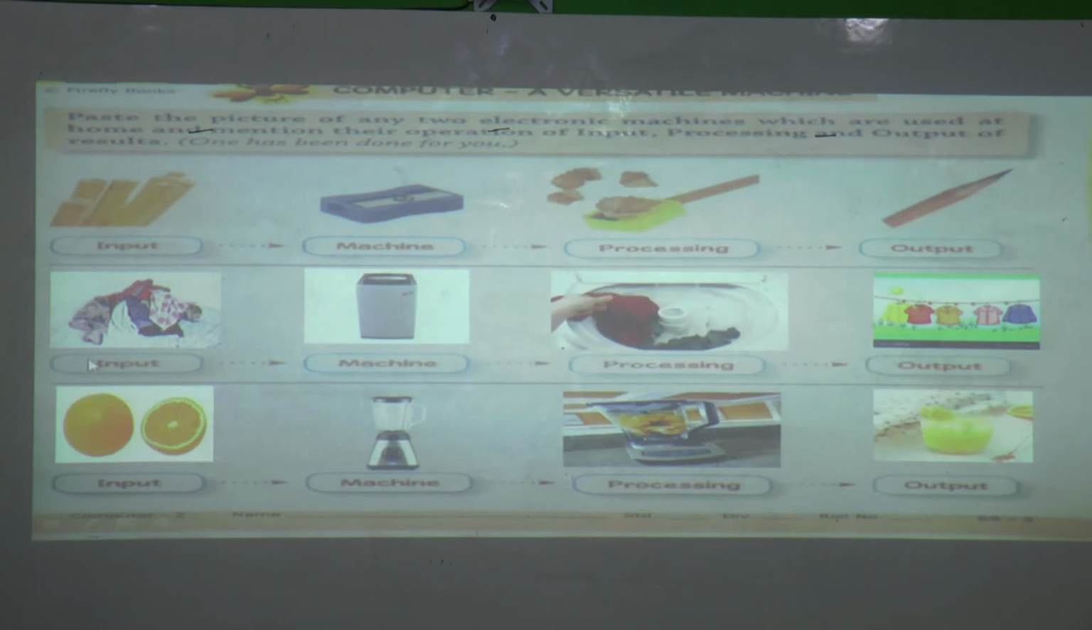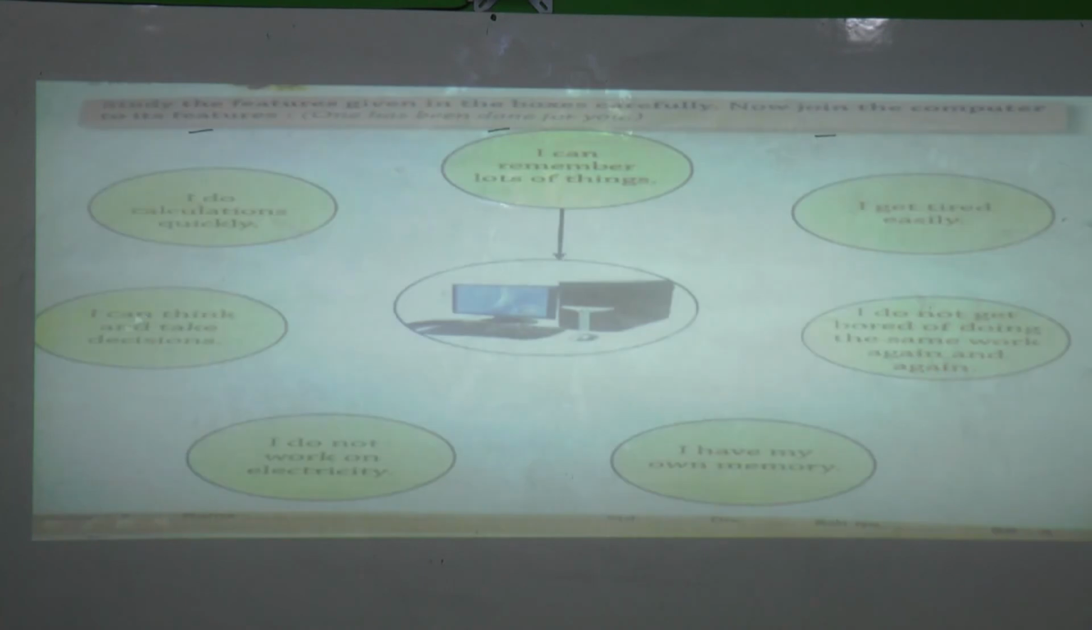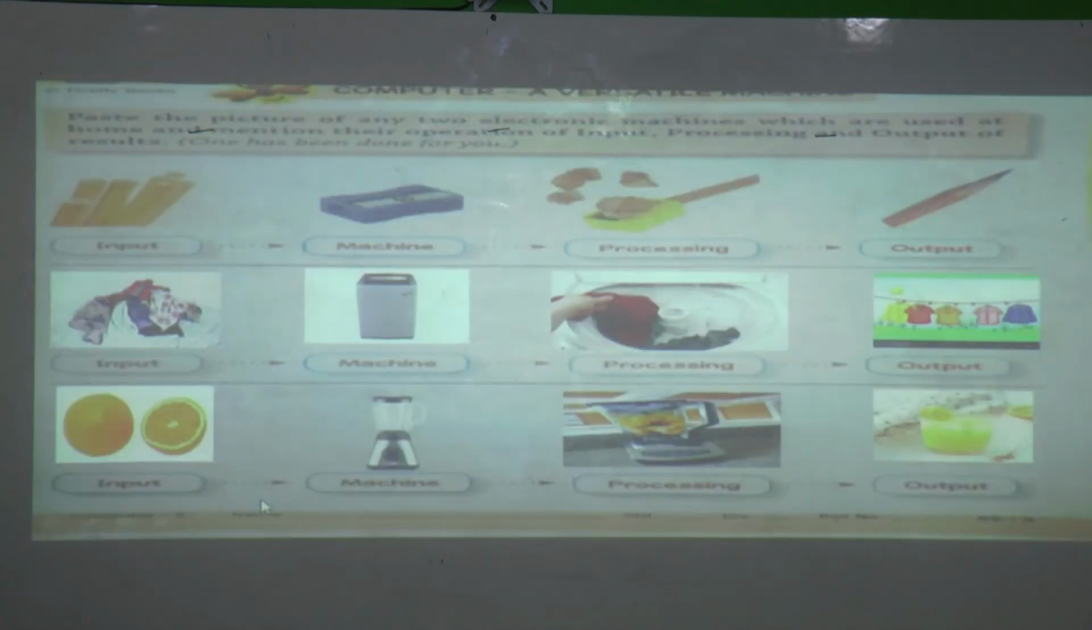Next example of a machine is the washing machine. For the washing machine, what is the input? Input is dirty clothes. If you want to wash these clothes, by using hand also we can wash, but it requires more time and more energy. But if we use a machine, then it is easy for us.